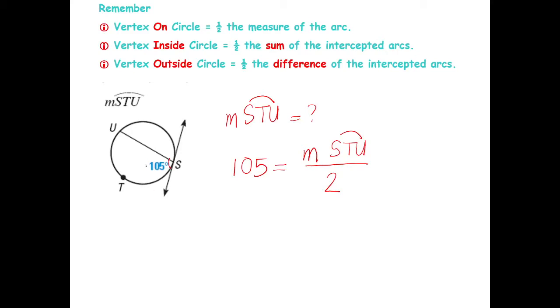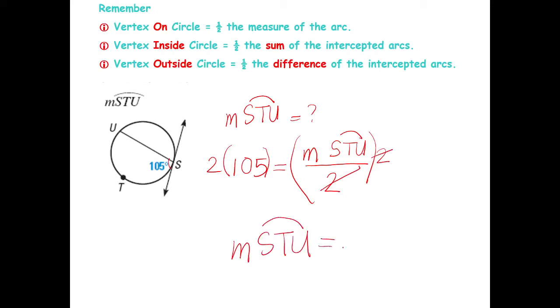Okay, so to get this angle, I will divide the arc by 2. That's what I did over here. The angle 105 is equal to the arc STU divided by 2. And I will multiply both sides by 2. And what is the measurement of arc STU? You will get 210 for that. So meaning this is 210 degrees. Okay? Let's have another one.